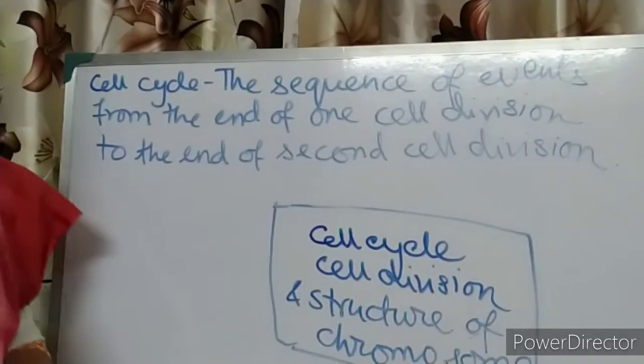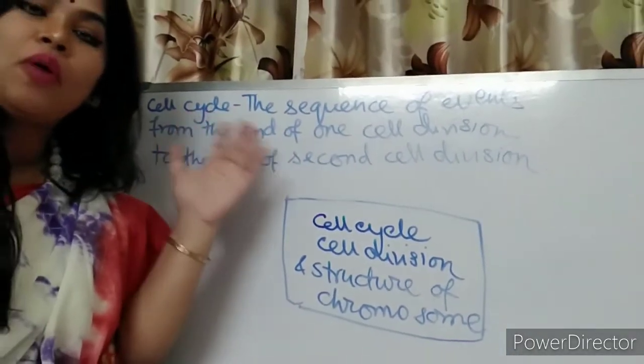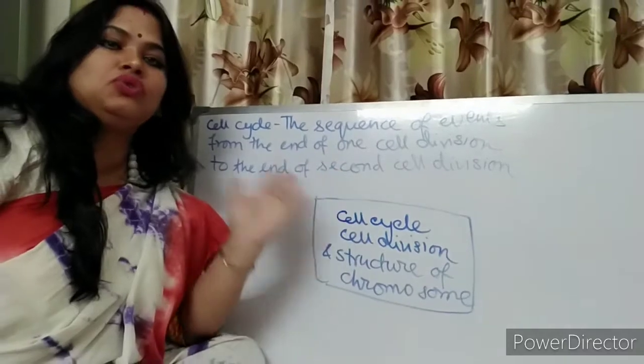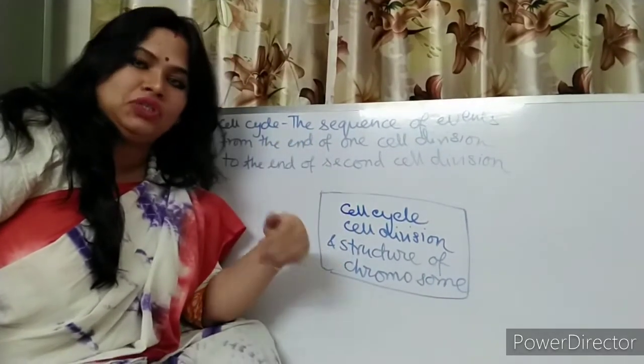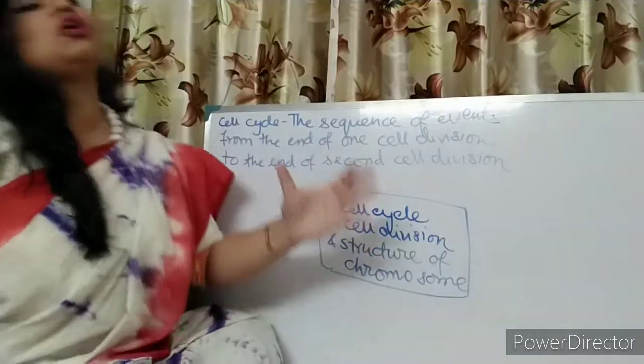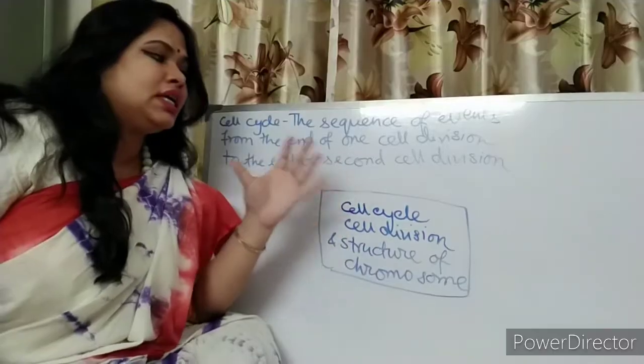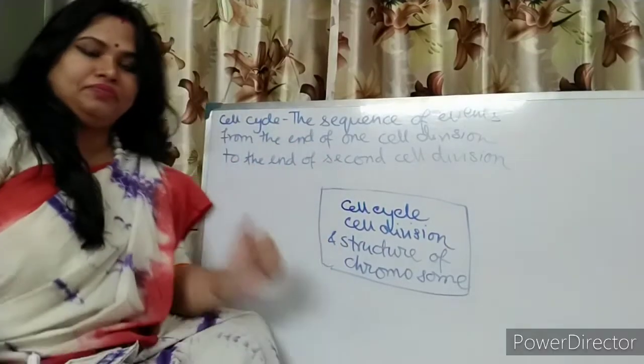So there are a sequence of events. Many events are taking place from the end of the one cell division to the end of the second cell division. This duration of time, the duration of a cell division, is called the generation time.